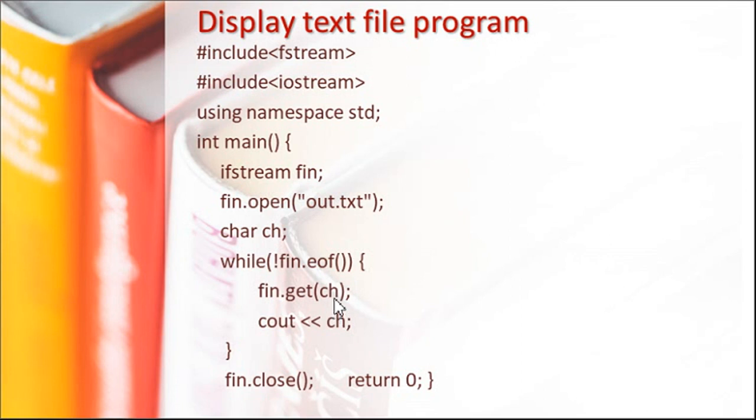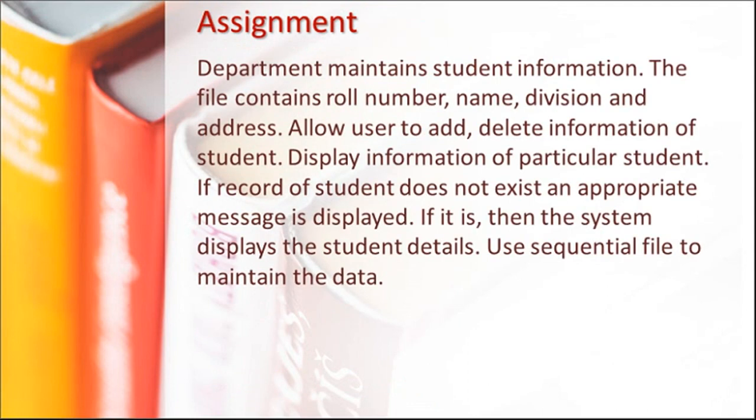This character comes into RAM and we display it, then it goes to the next character. So similarly we read one character from the file into RAM and display it. This is a mechanical process and it continues till the end of file, and afterwards we close the file. So this is a simple file operation for a text file. Now we can see another assignment, but I will cover it in the next lecture. Thank you.